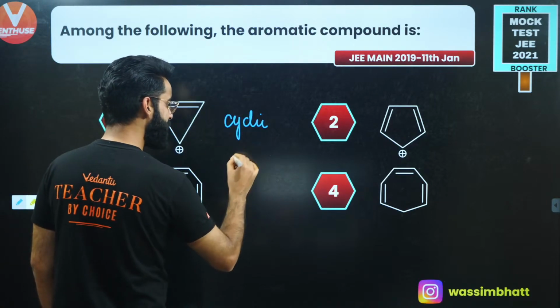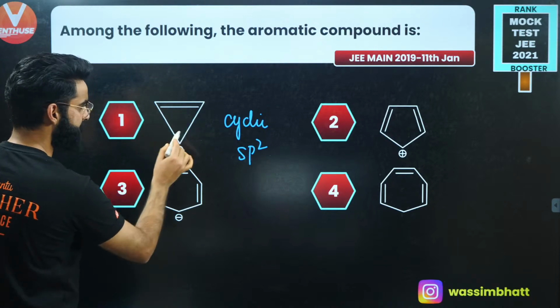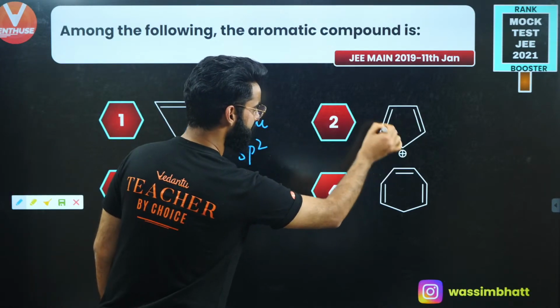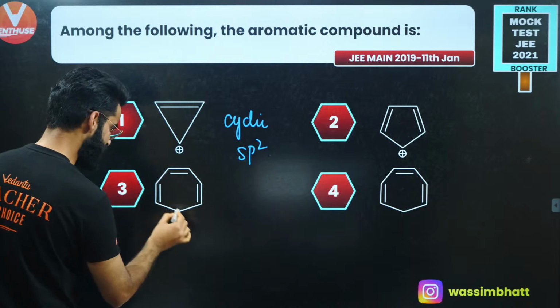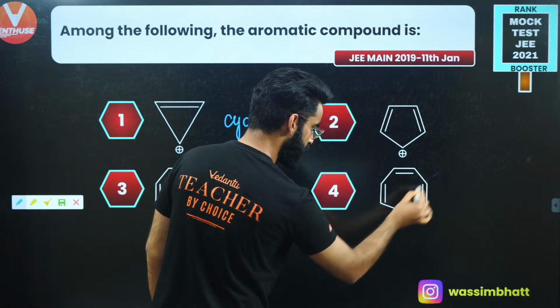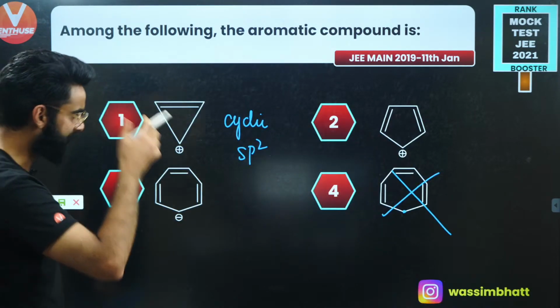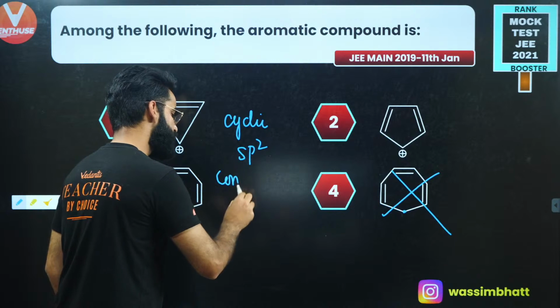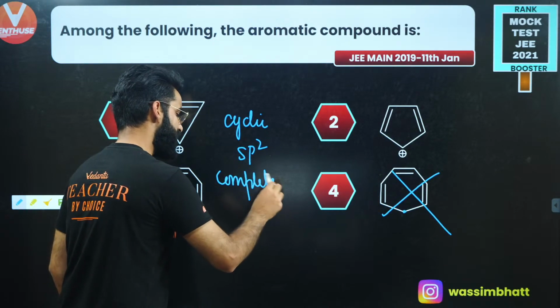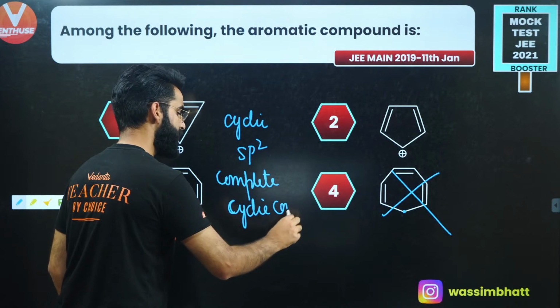Every atom in the cyclic ring should be sp2 hybridized. See, every atom over here is sp2. Right here, again, every atom is sp2. Right here, every carbon is sp2. But over here, this carbon is sp3. So this cannot be aromatic. First, gone. Now, there should be complete cyclic conjugation involved in the molecule.